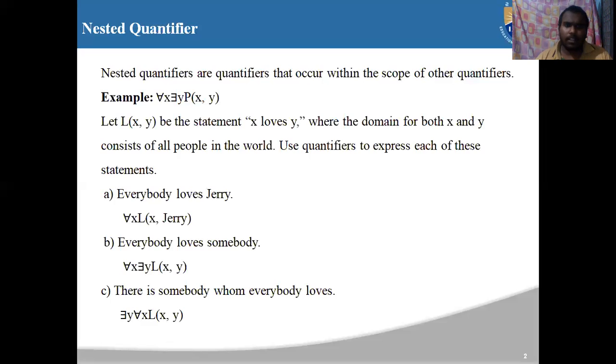Coming to the third one, there is somebody whom everybody loves. Here only x is mentioned, y is not mentioned. So it is there exists y, for all x, L of x comma y.